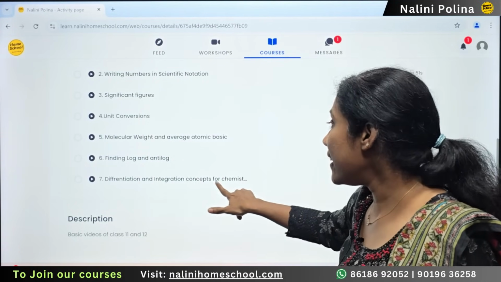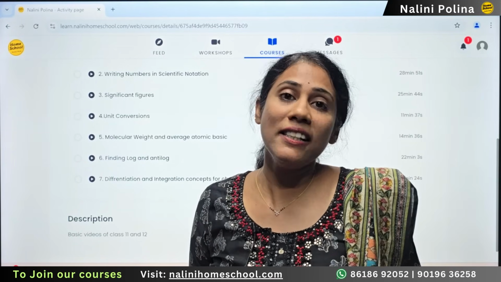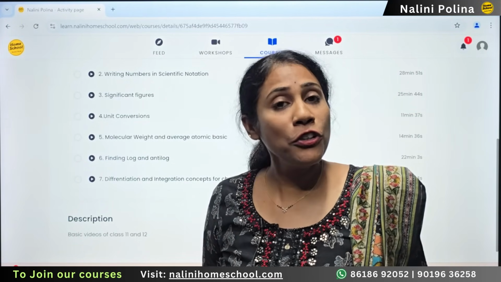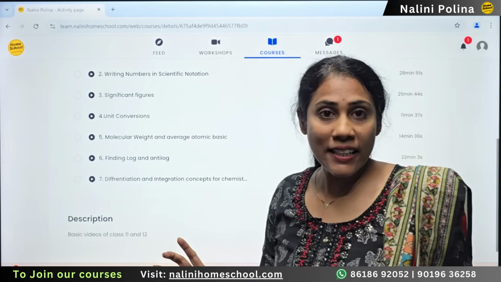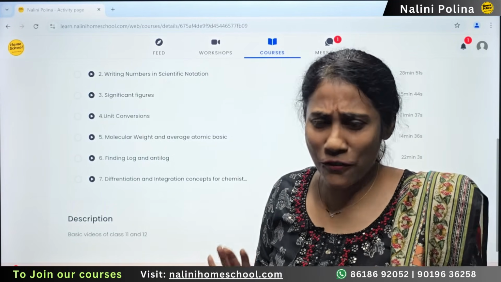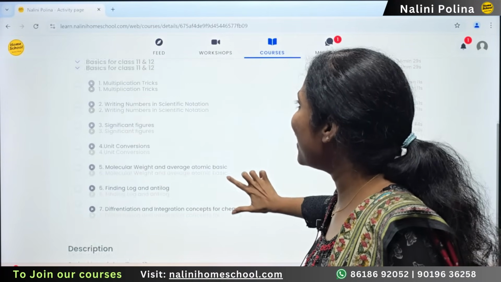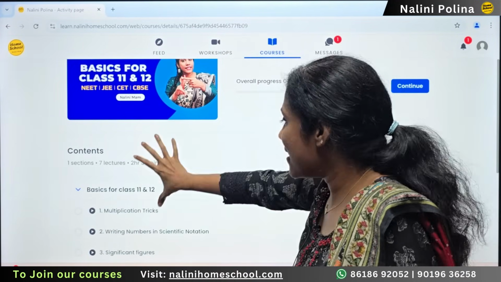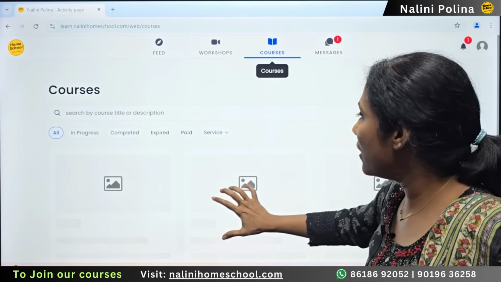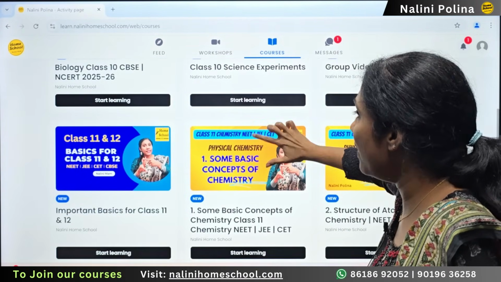And differentiation and integration concepts for chemistry. Even in chemistry, in most of the physical chemistry chapters, you have to use differentiation and integration. So basic differentiation and integration, however much is necessary for chemistry, that much I have taught. All these are recorded sessions. This is all about the basics I covered for class 11 and 12.